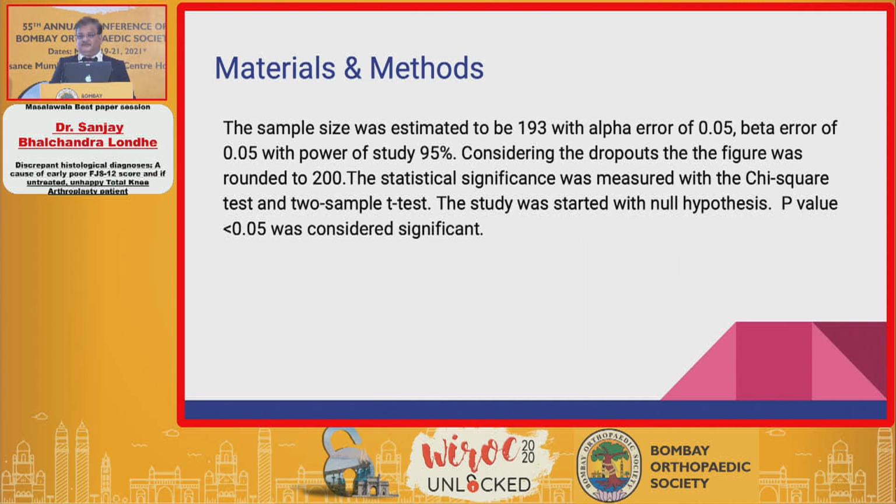Materials and methods regarding the power of study, the sample size was estimated to be 193 with alpha error of 0.05, beta error of 0.05 with a power of study of 95%. Considering the dropouts, we rounded the figure to about 200. The statistical significance was measured with chi-square test and 2 sample t-test or student t-test. The study was started with null hypothesis that we will not have any discordant diagnosis, and the p-value less than 0.05 was considered to be statistically significant.